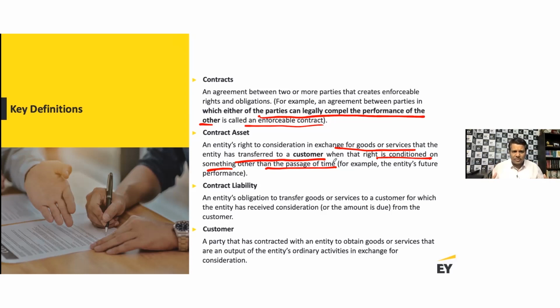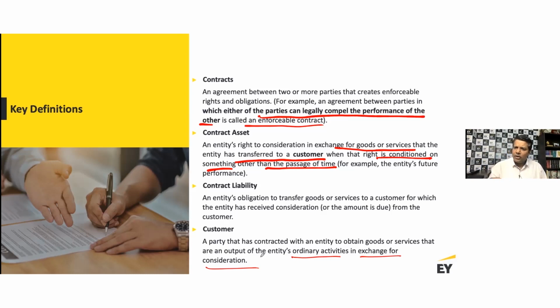Like, who is a customer? A party that has contracted with an entity to obtain goods or services that are an output of the entity's ordinary activities, in exchange for consideration. So these are very, very simple definitions. You've got to simply relate to it. Who is the customer with whom I have a contract?